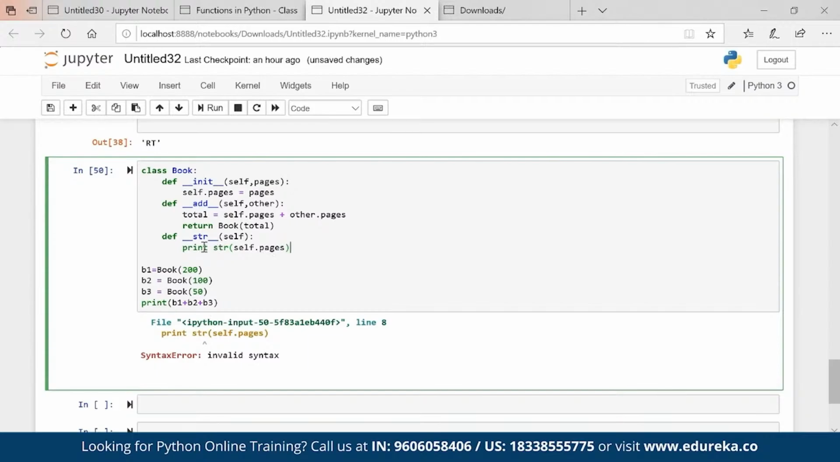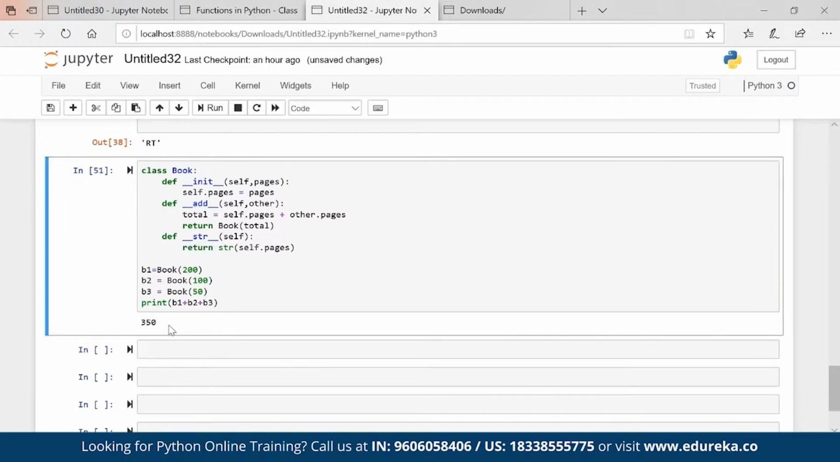It should be written, not print. Okay, so you're getting 350. So from here we can clearly say that operator overloading is pretty much possible. That is one form of polymorphism.